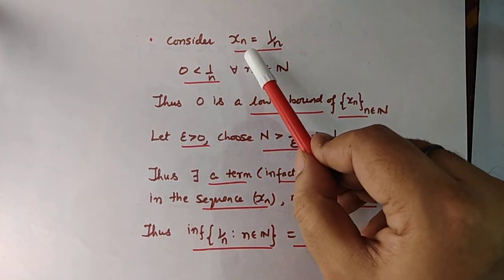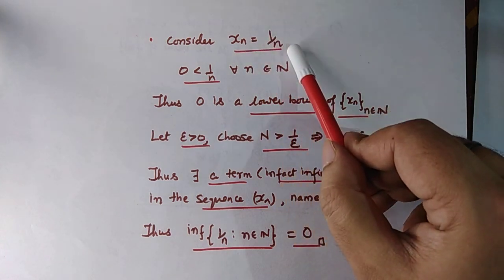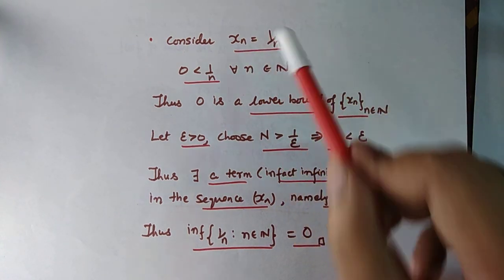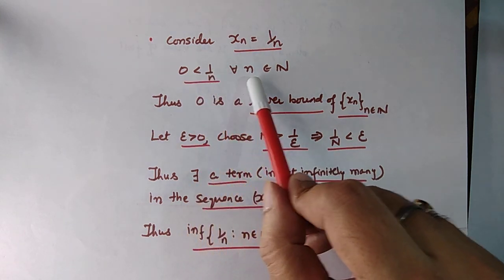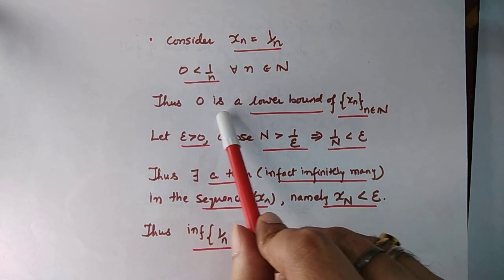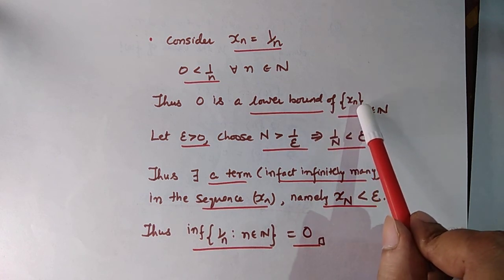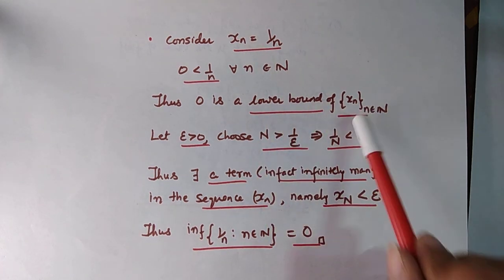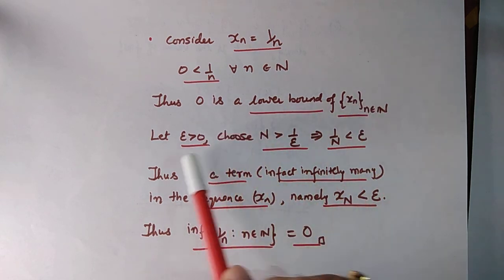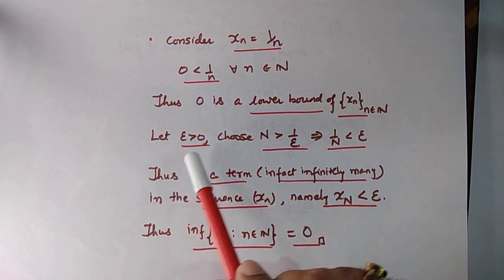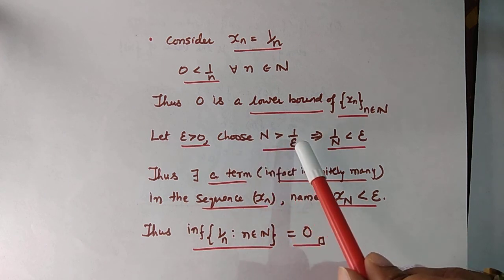Consider another sequence x_n equal to 1 by n for all n belonging to the set of natural numbers. Clearly, 0 is less than 1 by n for all n, and hence by definition 0 is a lower bound of the set formed by the terms of this sequence. We claim that 0 is actually the infimum of this set. For that, we need to check that any number greater than 0 is not a lower bound.